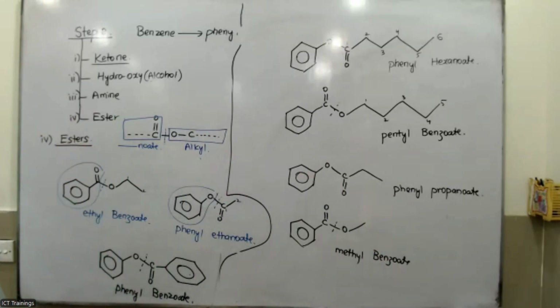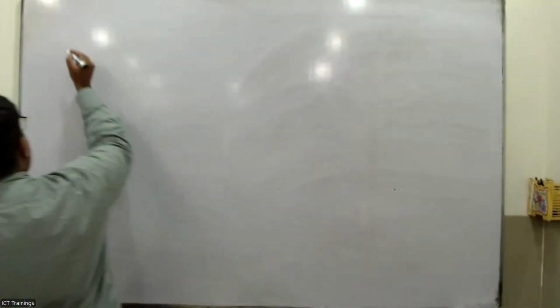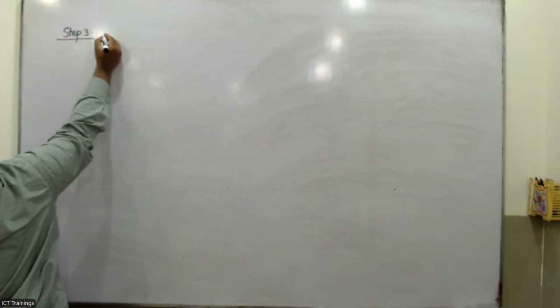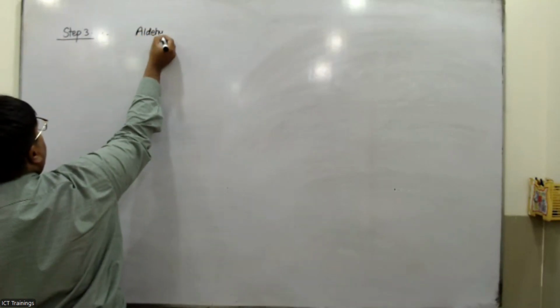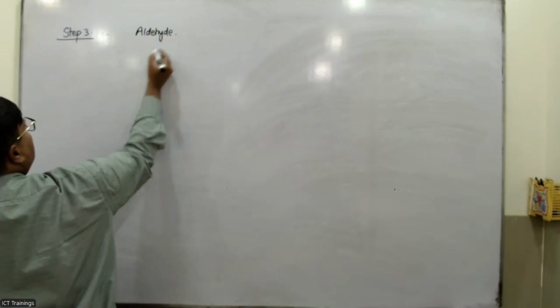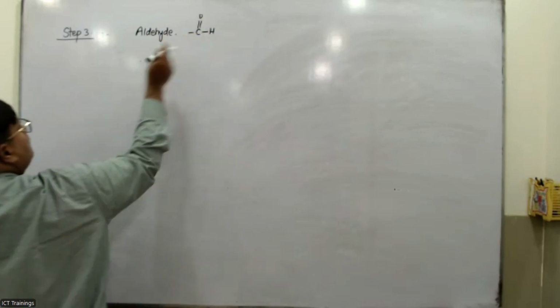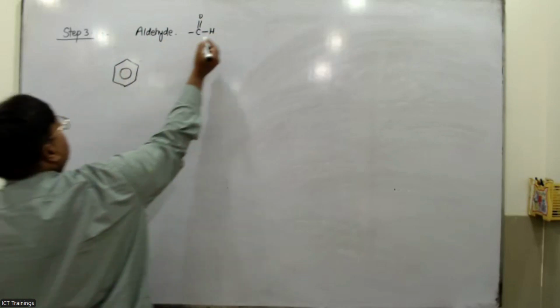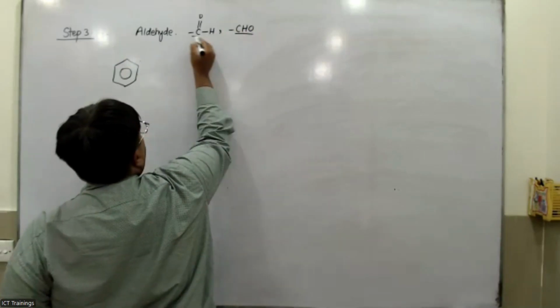Okay? Okay, step 2 is now completed. Now we are going to start with step 3. Step 3 is very simple. In this step, we have the aldehyde group. You know that it's C double bond O and H attached. With the benzene, we have only one option. This C double bond O and H is also called CHO in short form.